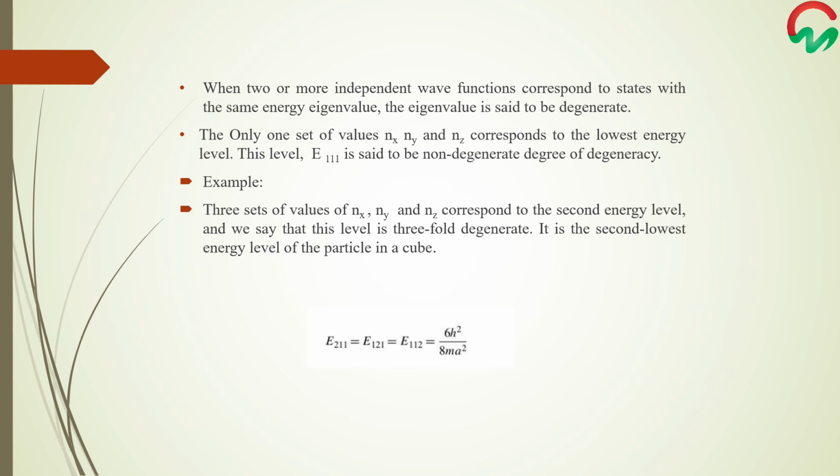It is the second lowest energy level of the particle in a cube, where the energy can be written in the form E211, E121, and E112. So it is threefold degenerate, which is the second lowest energy level of the particle in a cube.